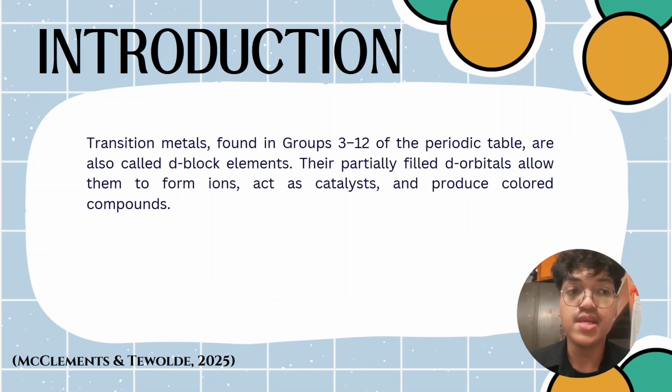The characteristic trait involving the presence of partially filled d orbital in their natural atom or in their usual oxidation states defines the elements in the d block as transition metals. The presence of this trait allows the elements to display different characteristics such as the ability to produce ions, catalyzers, or colored substances.